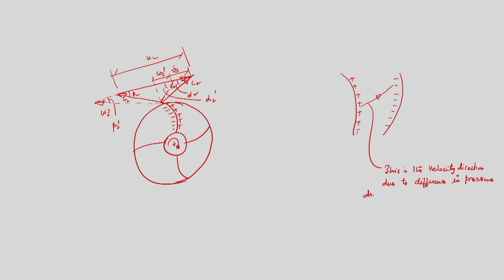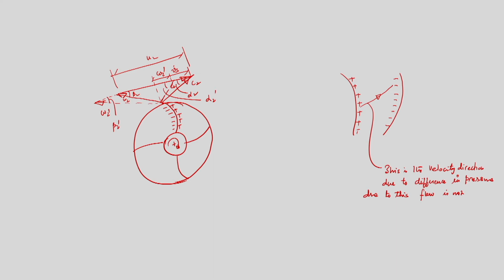Because pressure at the convex side is higher and pressure at the concave side is lower, velocity will be just reverse. So we will have a velocity distribution like this, and due to this the flow is not axisymmetric.